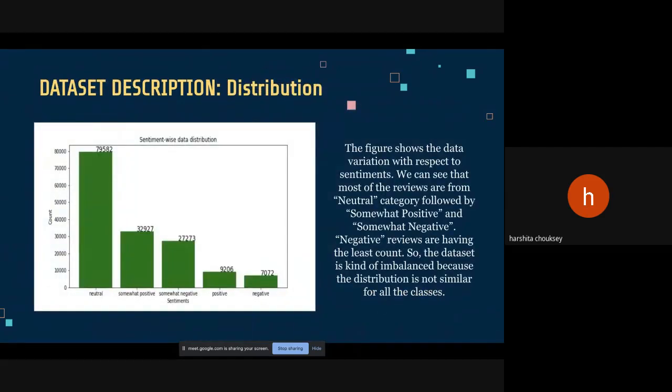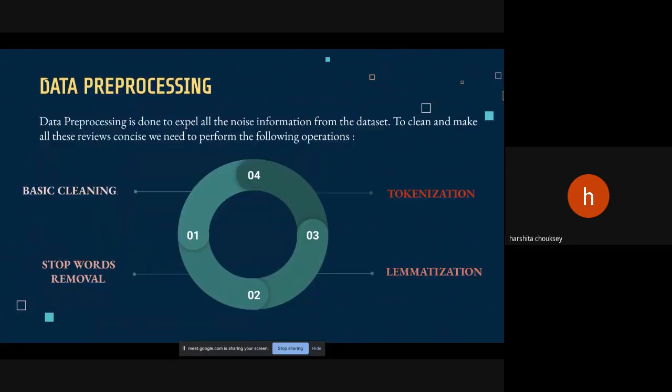Here the figure shows the variations with respect to the sentiments. We can see that most of the reviews are from the neutral category, followed by somewhat positive and somewhat negative reviews. So the dataset is kind of unbalanced because the distribution is not similar for all the cases. And now, next slide. So this was all about the dataset used for the project.